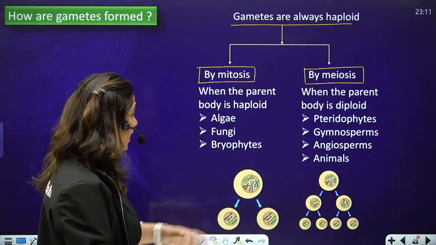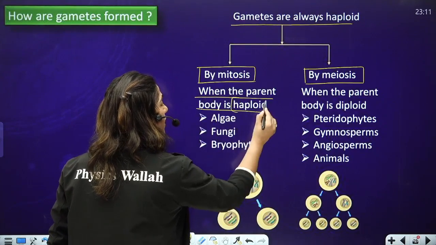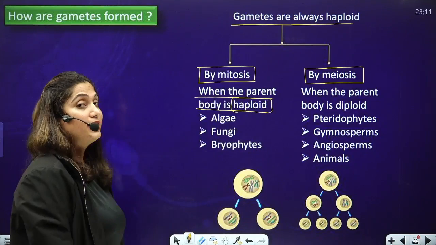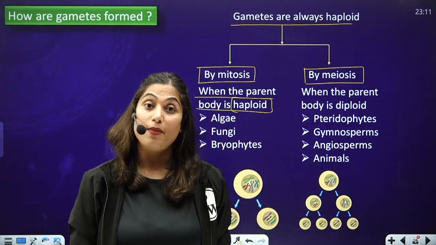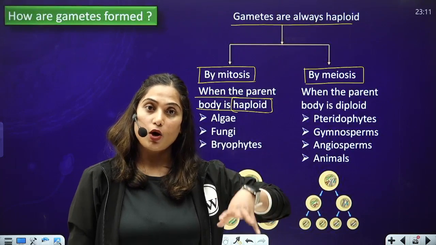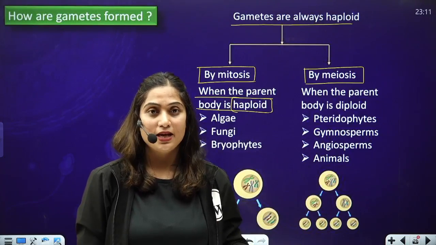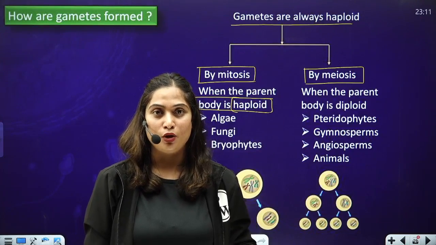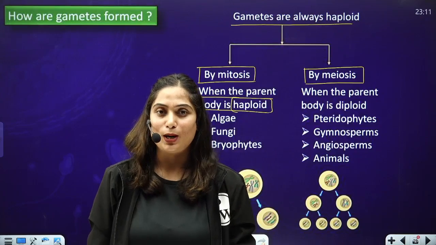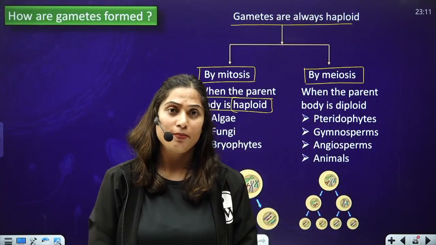When the parent body is haploid, then the gametes will be formed by mitosis. This is important, because when the main body is N, how can meiosis occur on N? Meiosis cannot occur in a haploid body, right? When the main body of the plant is haploid, that means the gametes over that body will be formed by mitosis.